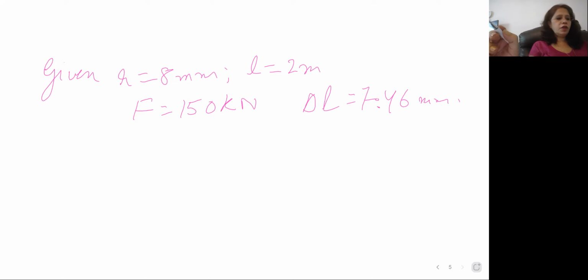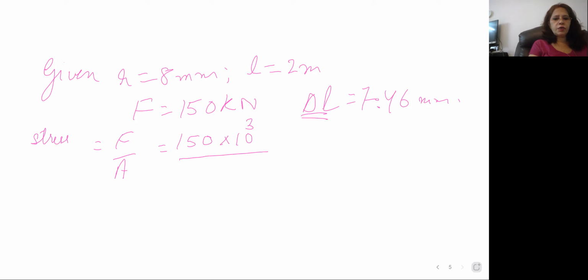So first of all, how to calculate this stress? Stress will be equal to force upon area. And which stress? Tensile stress, because there is change in the length. So force upon area. Force is given here 150 kilonewton. So you have to change it into 150 into 10 to the power of 3, and area.